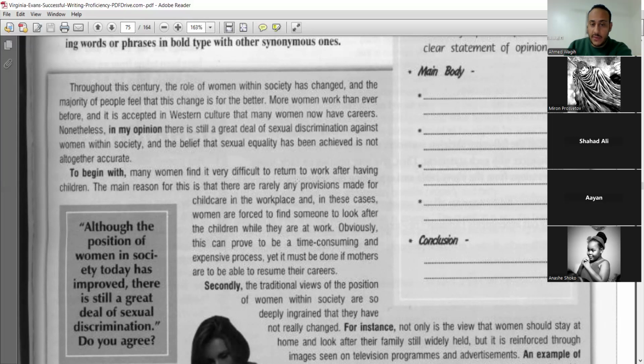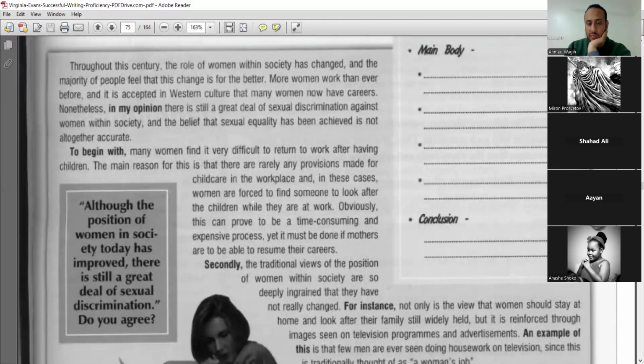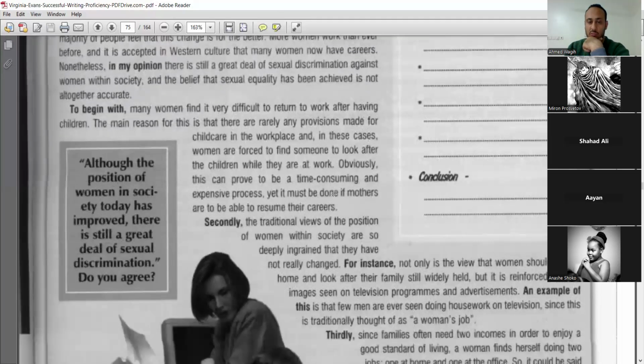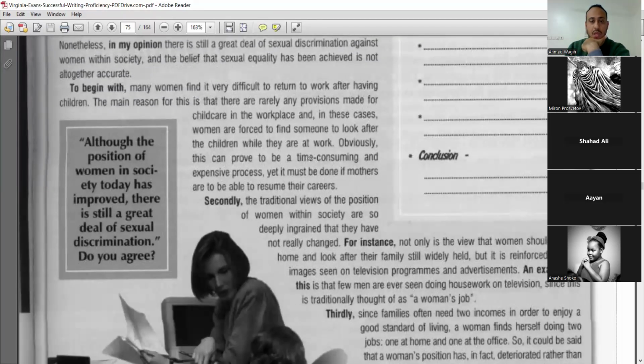Many women find it very difficult to return to work after having children. The main reason for this is that there are rarely any provisions made for child care in the workplace. She says in the workplace, you will not have a place for the child care. In these cases, women are forced to find someone to look after the children while they are at work. She finds a babysitter she needs. Obviously, this can prove to be a time-consuming and expensive process. Yet it must be done if mothers are to be able to resume their careers.